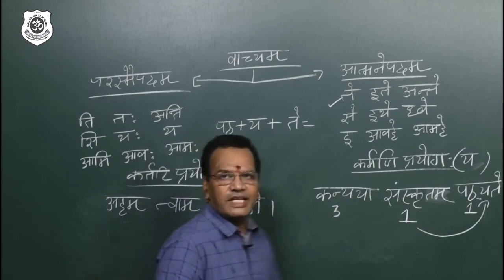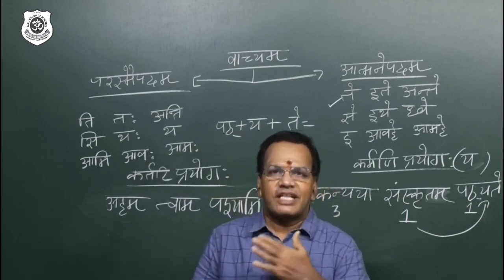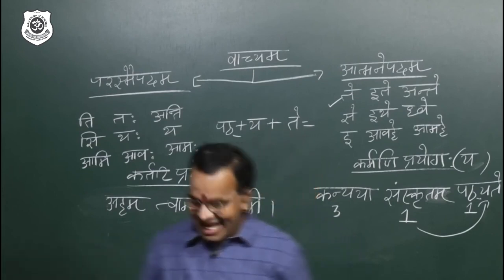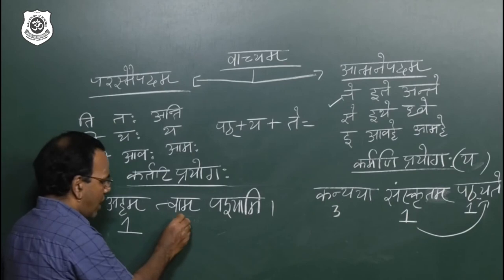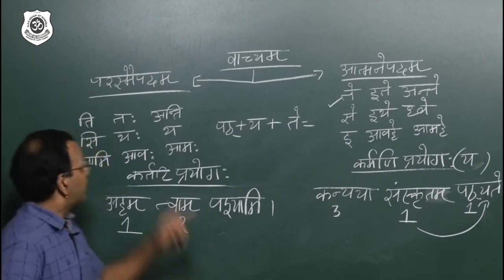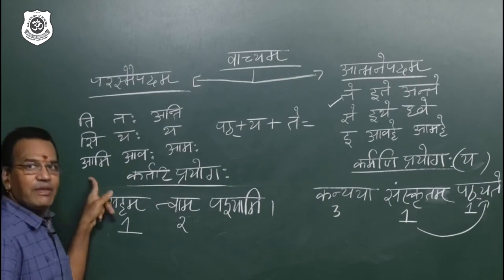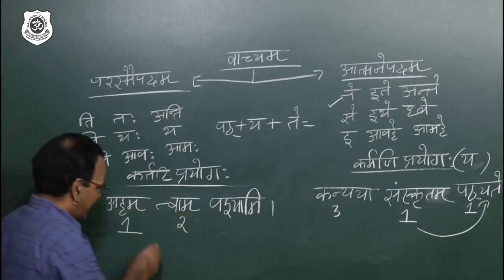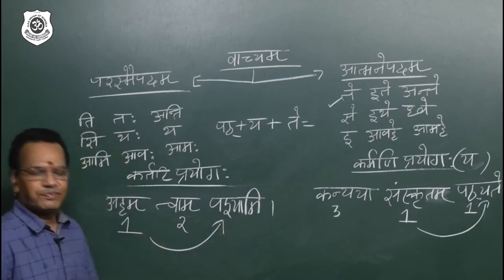Now, focus on the sentence. Aham tvam pashyami. Here the subject is aham, first person. Therefore, aham, I wrote 1, tvam, 2, and the formula tip tas anti sip thas tha mip vas mas, ami is there. So, pashyami. Yes, you can see the reaction of the verb according to aham.